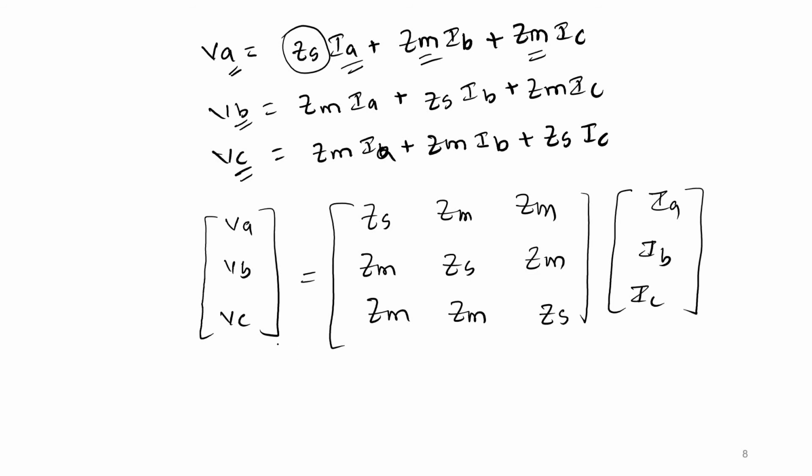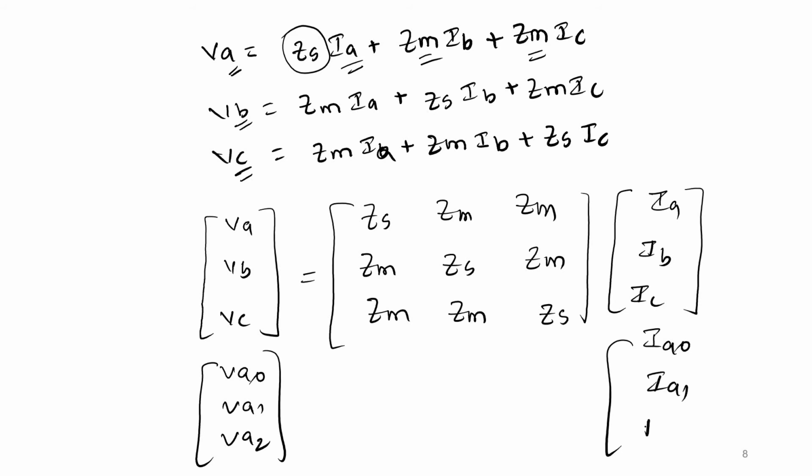Now we have seen in the last lecture, in the concept of sequence impedances and networks of the symmetrical and unsymmetrical system, how to convert the unbalanced phases in terms of the symmetrical components. I should get the equations for VA0, VA1, VA2 in terms of IA0, IA1 and IA2.